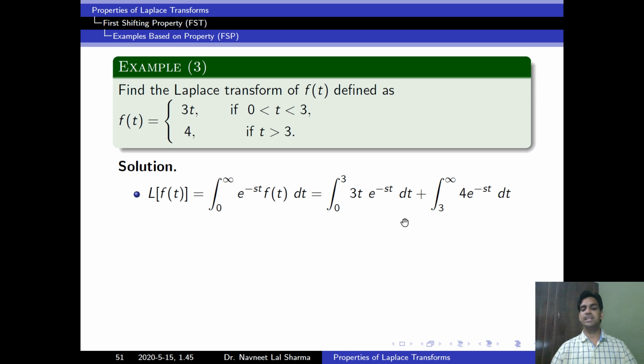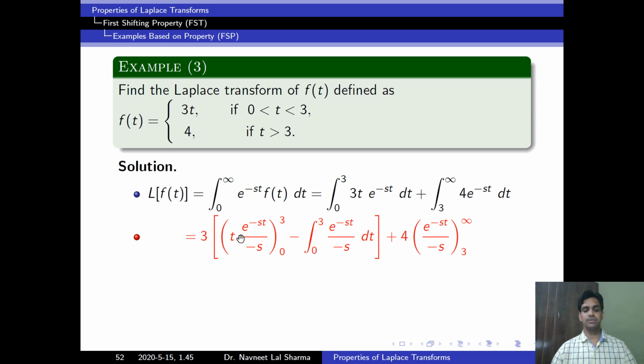Now we can solve this. As we already know the integration of this function, this is a definite integral. And look here, how do we solve this? This is the integration from 0 to 3 of t into e to the power minus st. How will we solve this? We can solve this by integration by parts. Assume this is the first function and this is the second function. So we know: first into integration of second, minus integration of the derivative of first into integration of second. So we will apply that formula here.